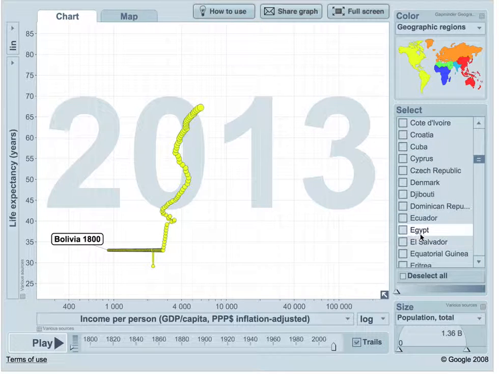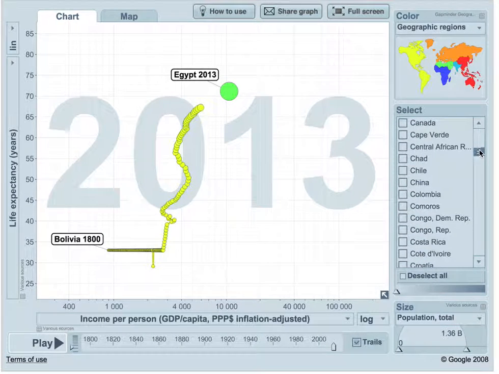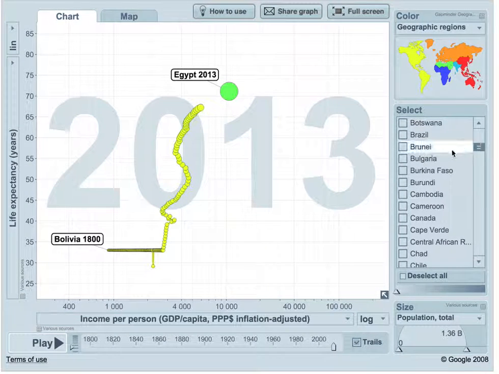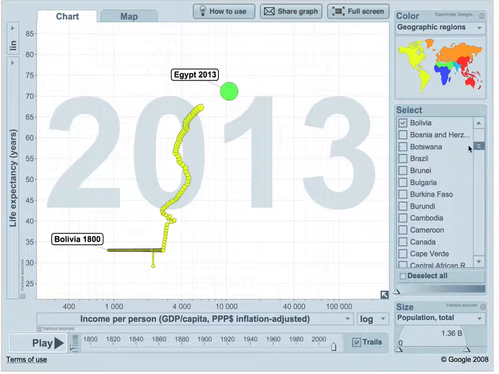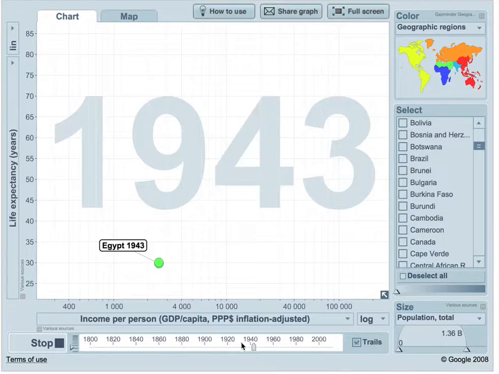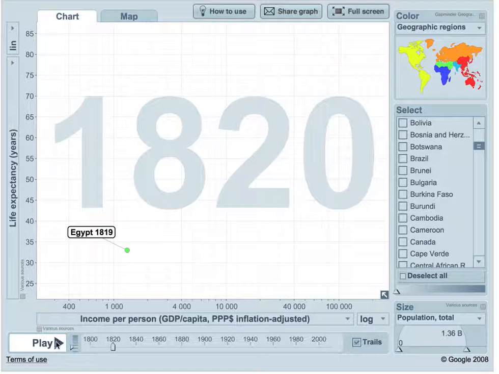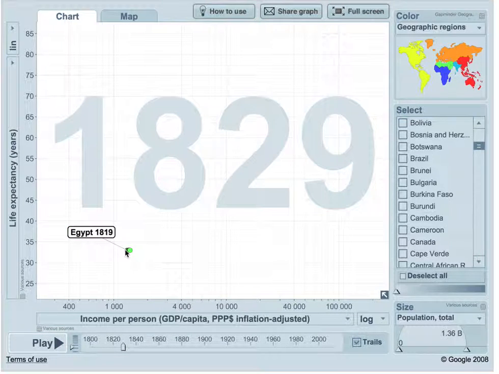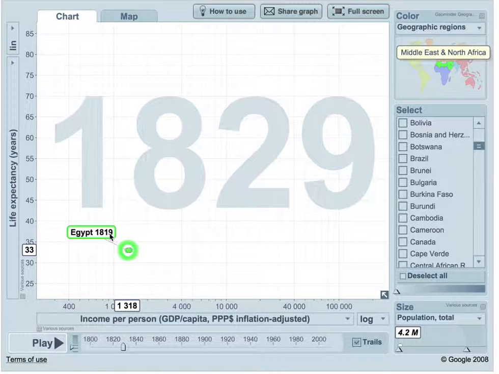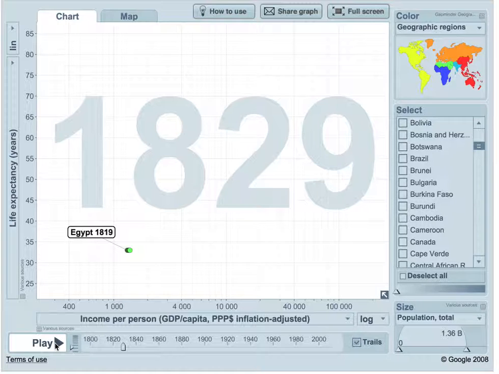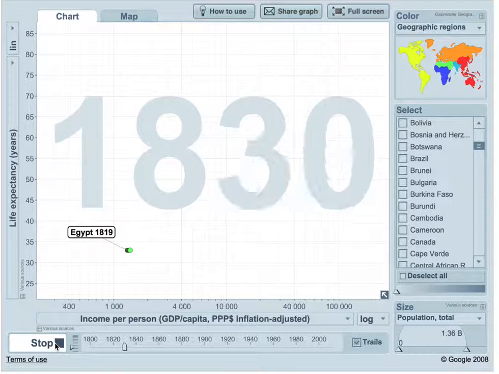Let's go on to our second country. Let me just get rid of this one. Yes. So I'll start off at the 1820s because nothing has happened in Egypt before that. As you can see, it starts off with a life expectancy of 33 years and income of $1,300 per person. And let me just state that Egypt is between medium and less economically developed countries. So let's see what happens.